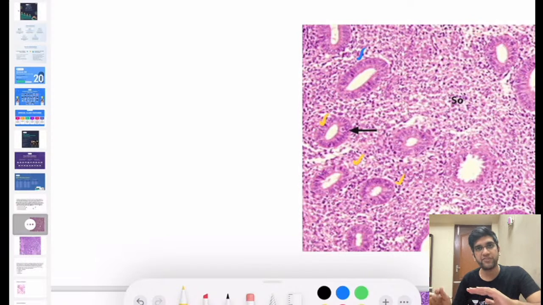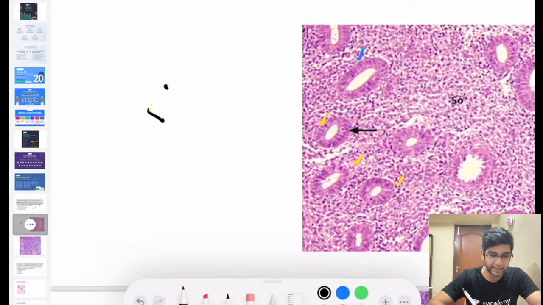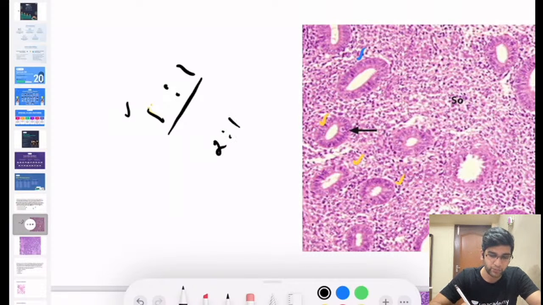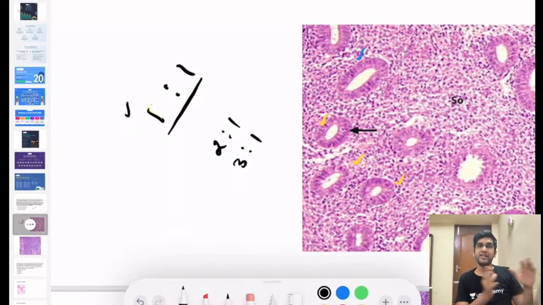So the volume of glands to stroma in a real biopsy should be 1:1, which means one part of glands and one part of stroma. So when I say there's a mild increase in the gland to stroma ratio, obviously the gland component increases. When I say 2:1 or 3:1, it means there are 3 times the volume of glands and only 1 time the volume of stroma. So can I say there are more glands? Can I call it endometrial hyperplasia? It is. An endometrial hyperplasia looks like that, right?